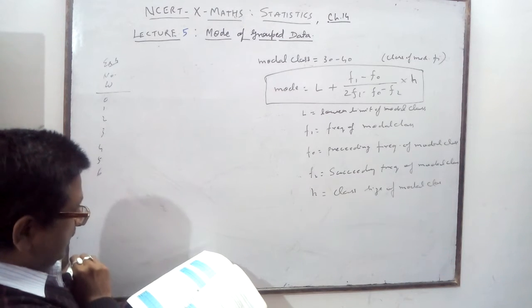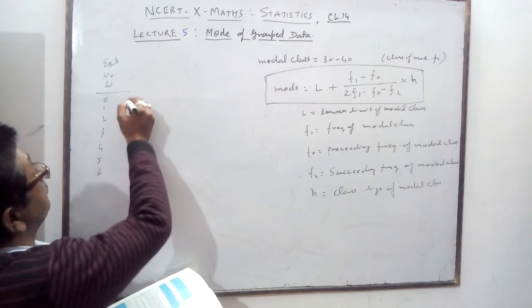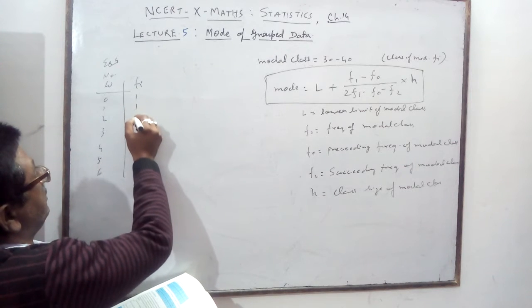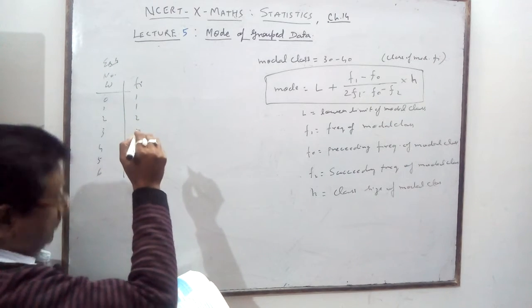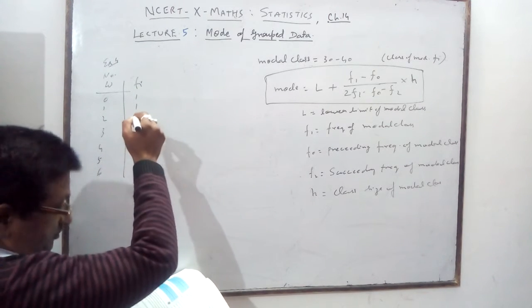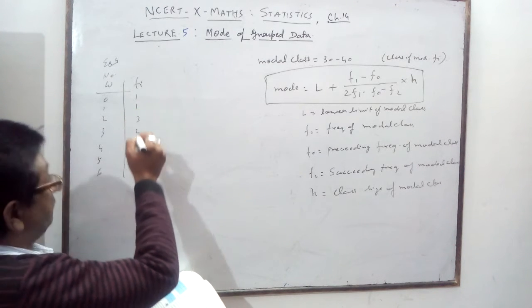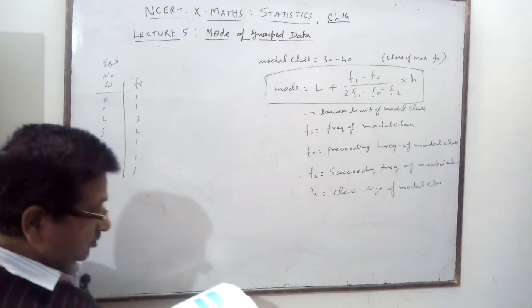And the number of matches is 1, 1, 3, 2, 1, 1, 1. So what is your question?